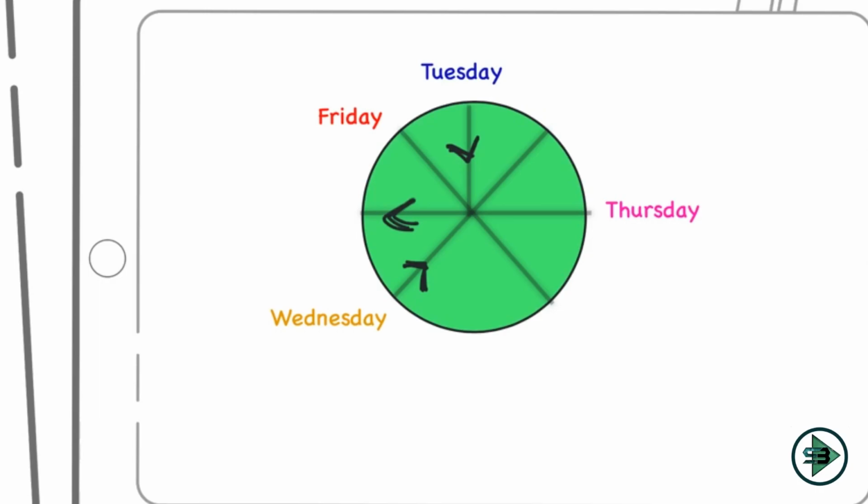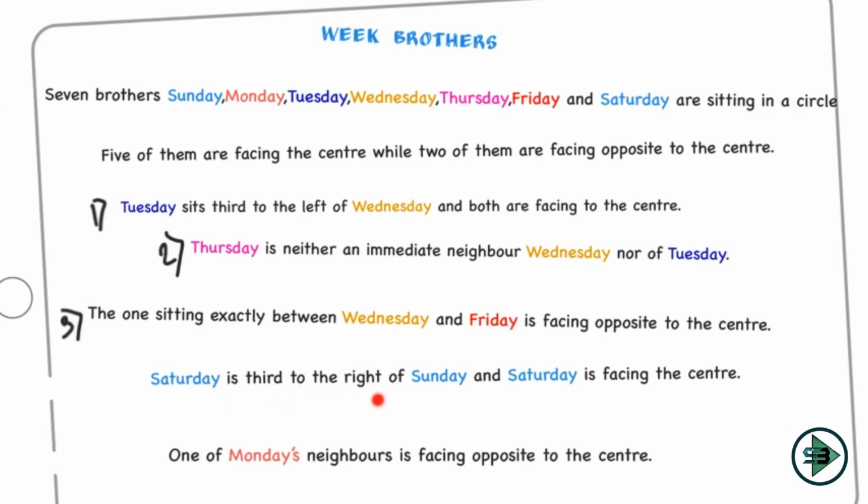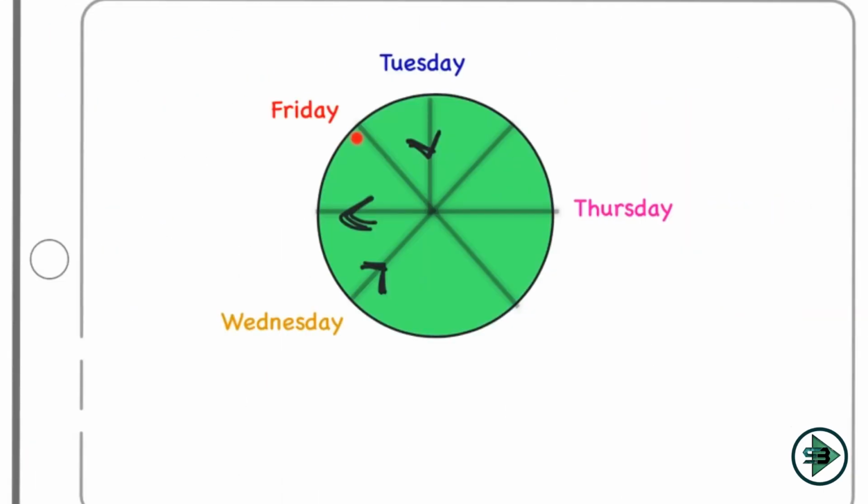Now let's go with the next link, which is saying what? Saturday is third to the right of Sunday, and Saturday is facing center. Okay, third to the right of Sunday. It means between Saturday and Sunday I have 3 things. So can the Saturday be here? Third to its right. Even if we go in this way, it is not possible because then it will be Friday, right? If I take a Saturday here and third to its right, this is again not possible. So Saturday and Sunday cannot come at this place. I think there is only one link that is left for Saturday and Sunday, and this is this. If Saturday is here, 1, 2, 3 Sunday. Sunday is here, 1, 2, 3 Saturday.